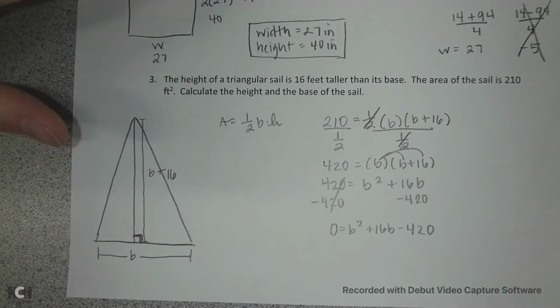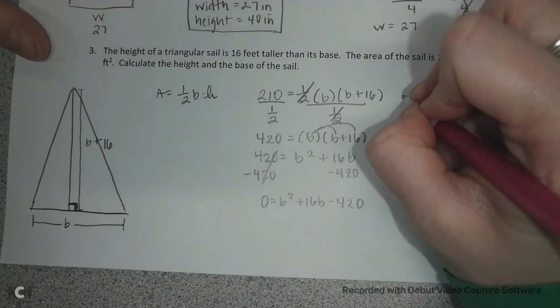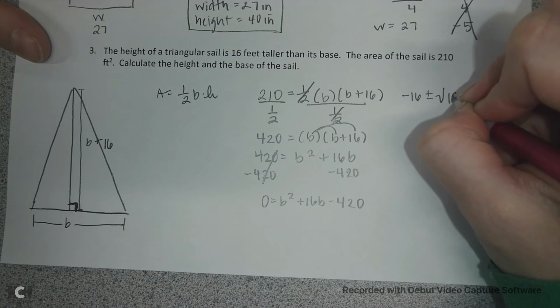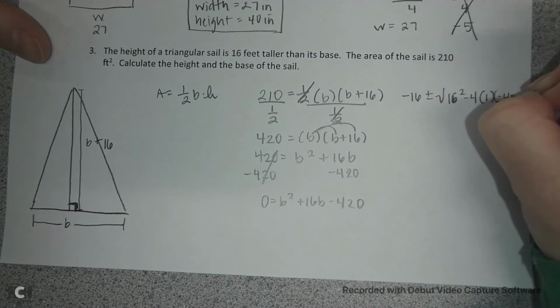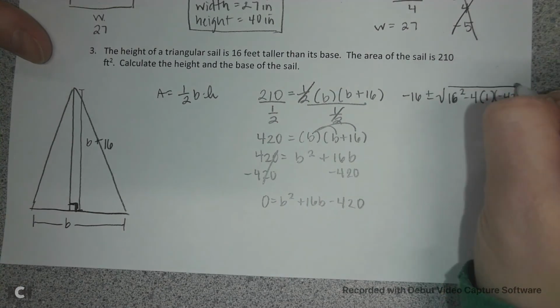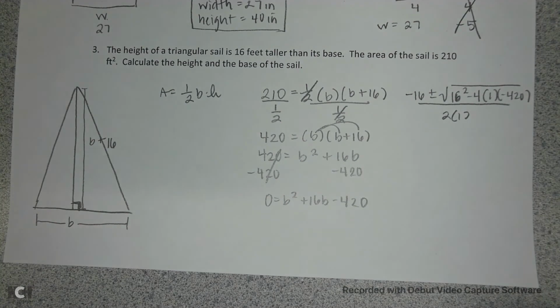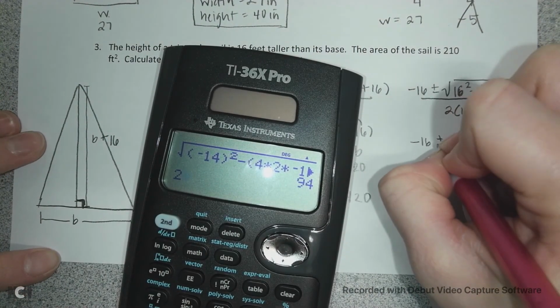Now we have to solve for b. In order to solve for b, we're going to use the quadratic formula. So x is equal to negative b plus or minus the square root of b squared minus 4ac, all over 2a. Oops, that got bananas. Okay, we've got negative 16 out in front, plus or minus.